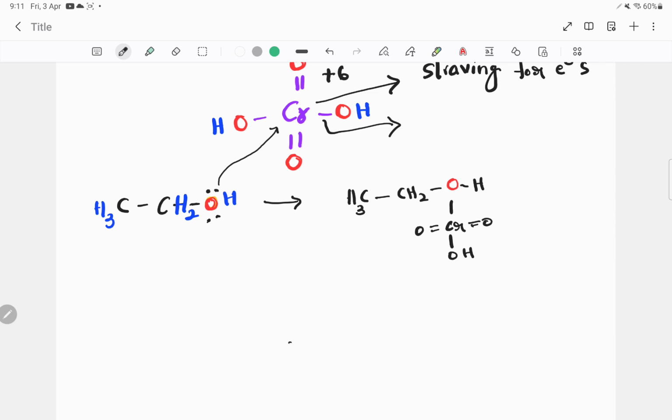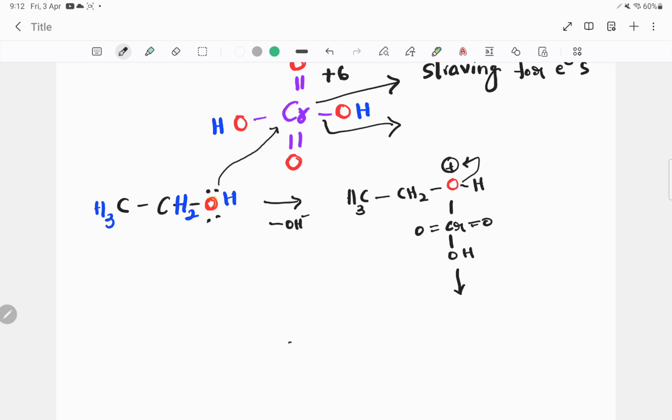Now see, oxygen can have a maximum of how many bonds? 2. Oxygen valency is how much? 2. But here oxygen has how many? 3. Is this legal or illegal? So then immediately you're going to have a positive charge. Then it sacrifices electrons, and already we removed OH from the chromic acid, and again now we have H plus. Totally we are removing water. So removal of water, similar to esterification, and this is called the inorganic ester.